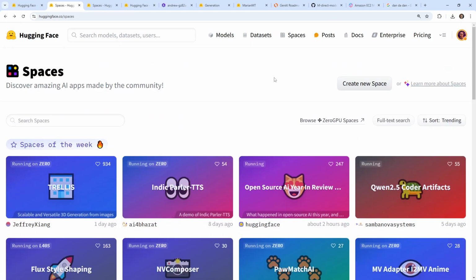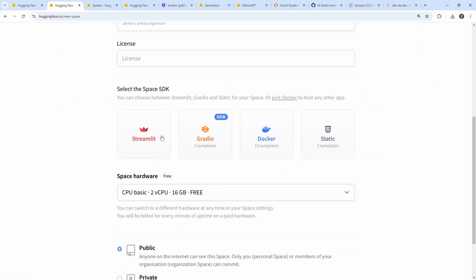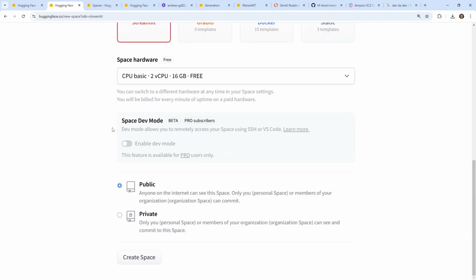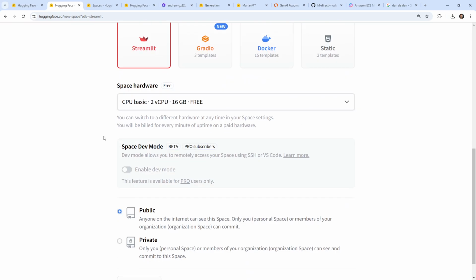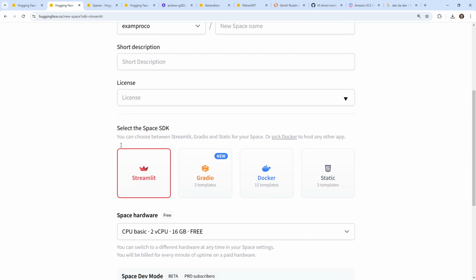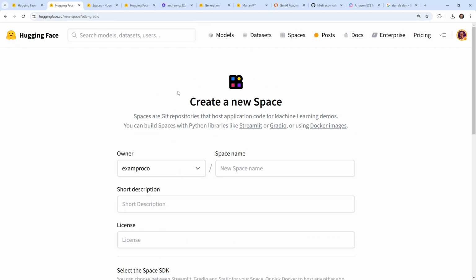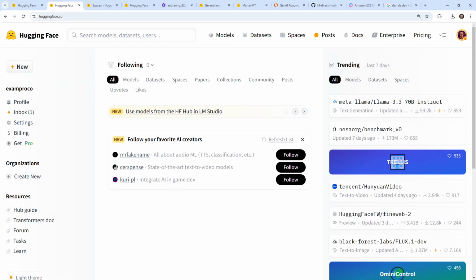But yeah, that's spaces, I guess. And we can create our own space. But I don't really have any use cases for creating my own space, so I guess I don't care. But clearly, we would just upload either Gradio or Streamlit code, and I just don't care about doing that right now. So I think we'll just call this an exploration of spaces, and we'll continue on if we can find anything else with Hugging Face, okay?